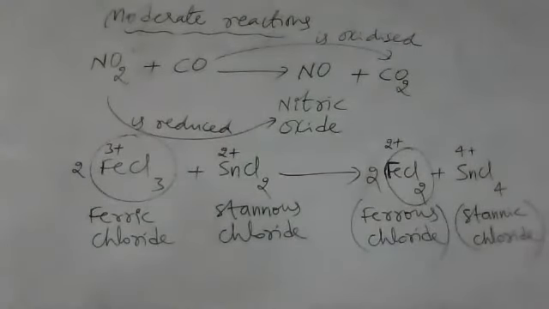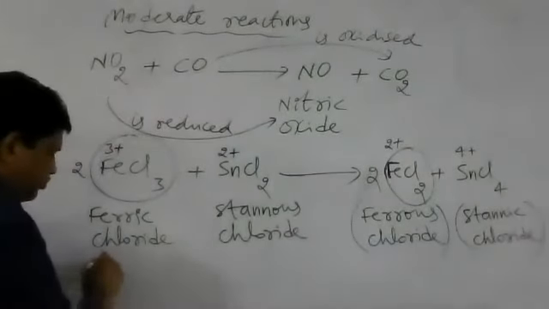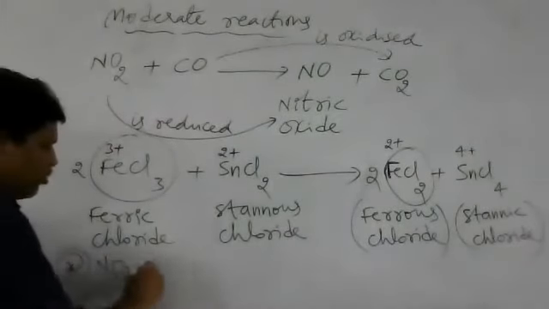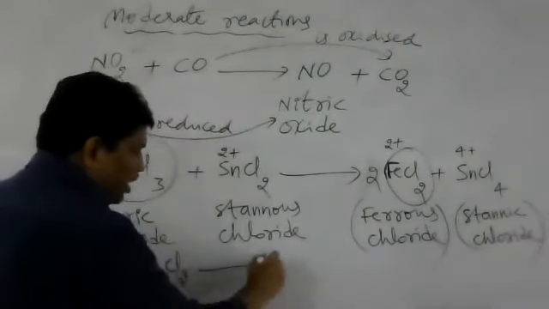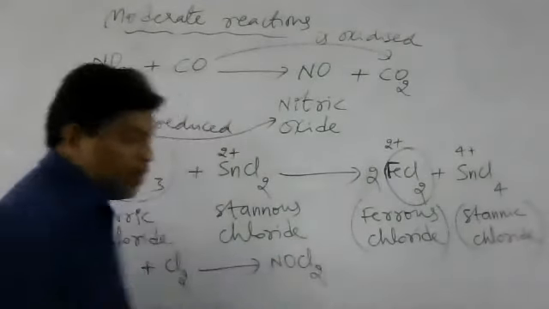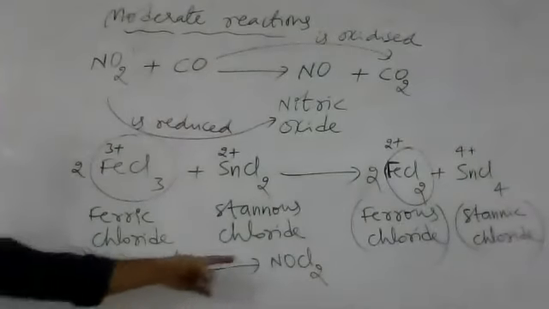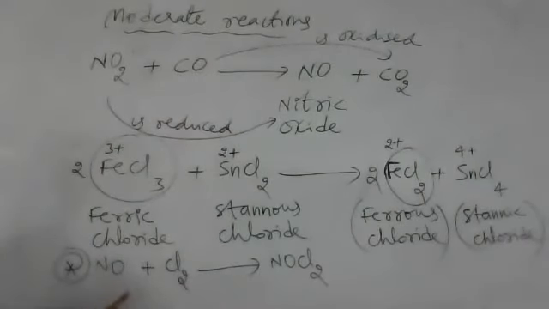And the last example is NO plus Cl2. NO is nitric oxide. Nitric oxide plus chlorine gas gives rise to NOCl2. This is also an example of a moderate reaction. So these all are examples of moderate reactions. Is the concept clear? So it's about different types of chemical reactions based on the rate of reaction.